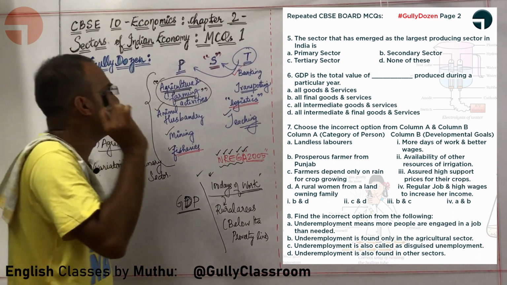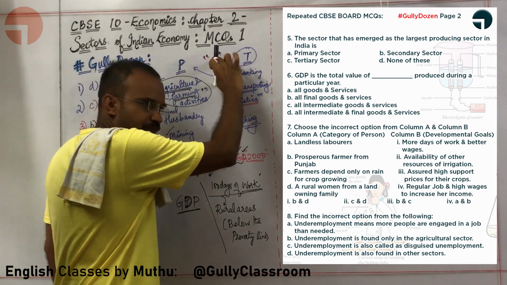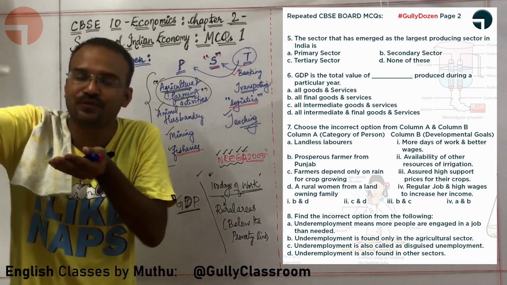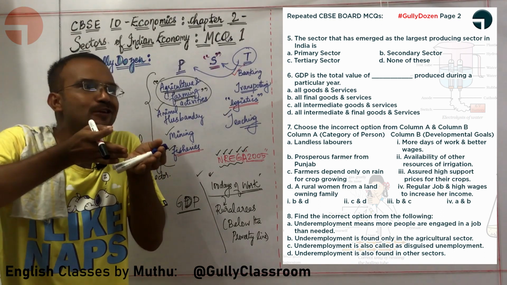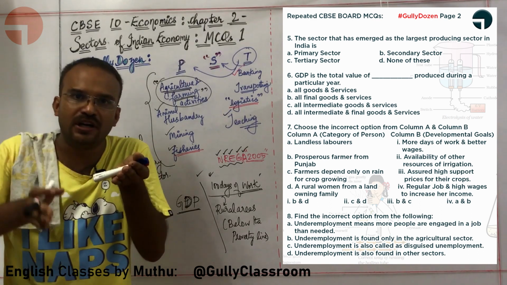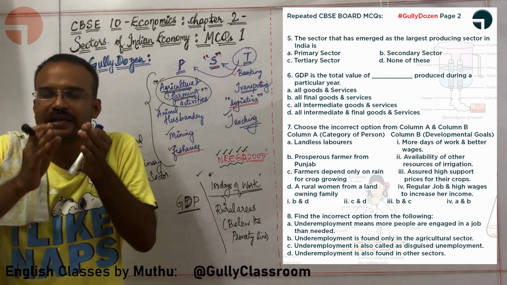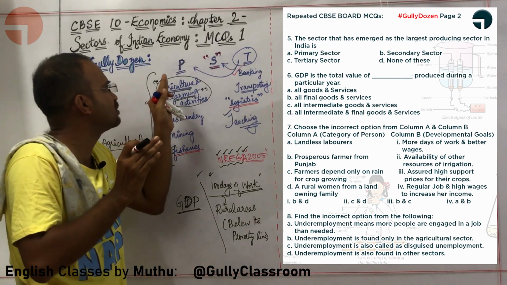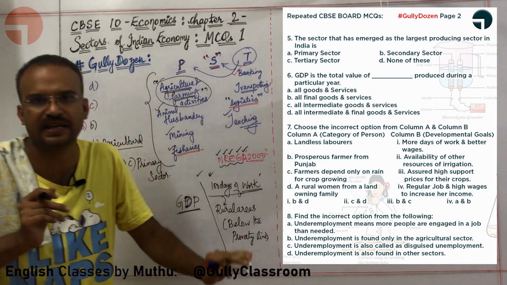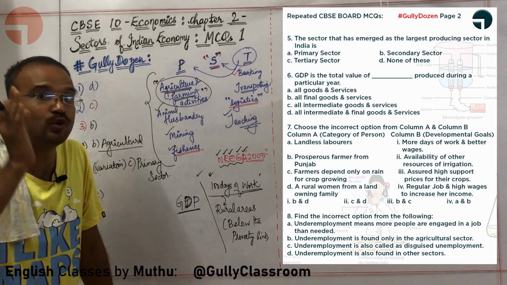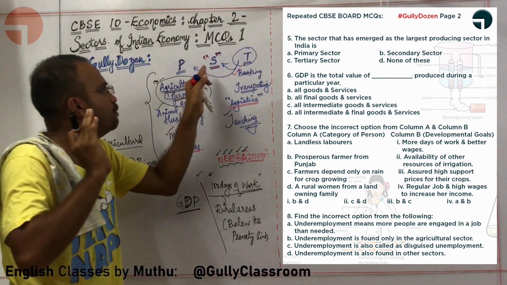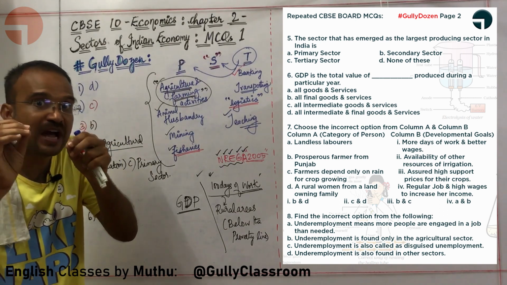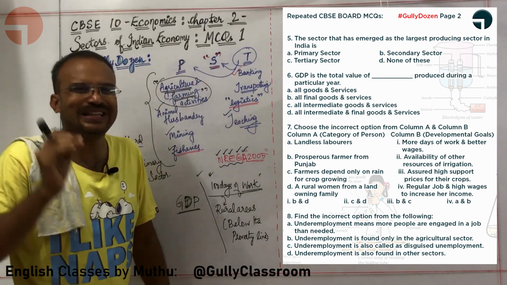If we are going to include the value of the biscuit which is produced by the secondary sector, because biscuit is made from wheat, in order to calculate GDP, you will not, let me repeat, you will not add both the values of the wheat produced in the primary sector and the biscuit produced in the secondary sector. You will only calculate the value of the biscuit produced in the secondary sector because the economic value of the wheat is included in the biscuit.